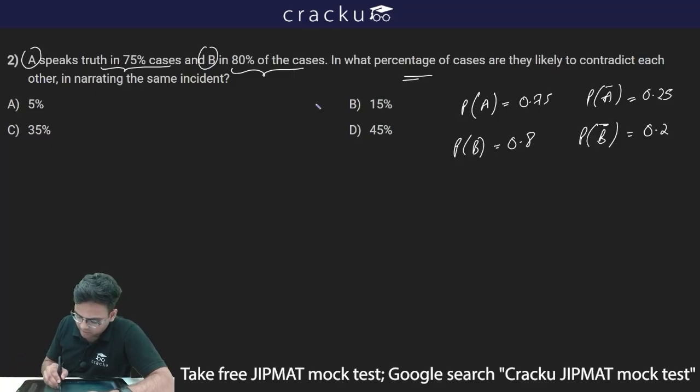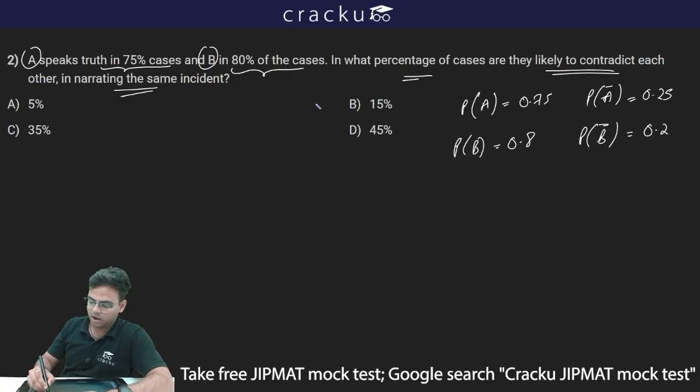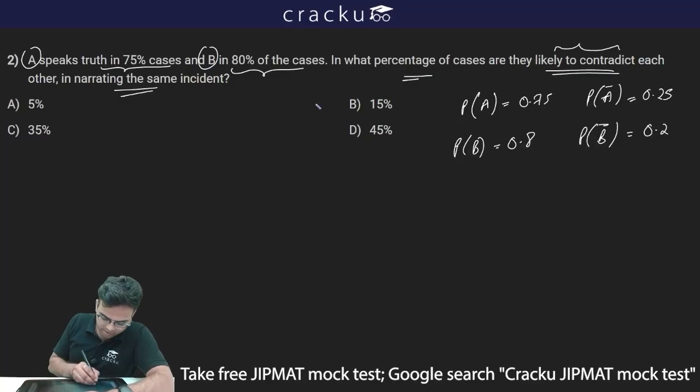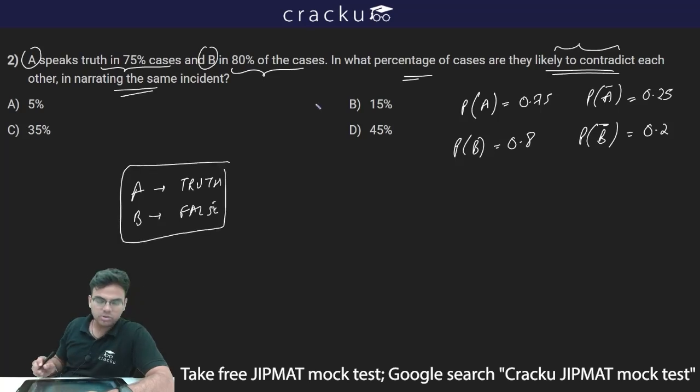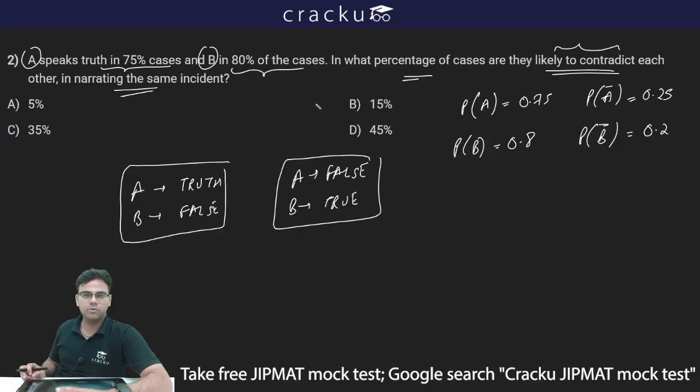In what percentage of the cases are they likely to contradict each other in narrating the same incident? So how will they contradict? They will contradict when A is saying the truth and B is saying the false, or A is not saying the truth, that is A is giving false information and B is giving true information. One of the two has to give true information, and one of the two has to give false information.